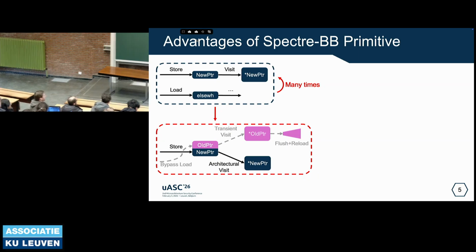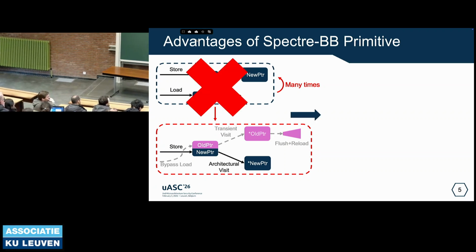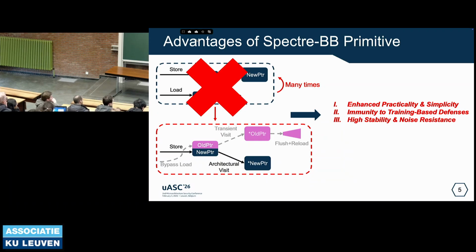So when there comes a speculative, the further load may speculatively execute before the store, and use the store value to conduct a load, and finally transmit the secret via a traditional Flush+Reload covert channel. But in Apple Silicon, with our speculative blind bypassing, there is no need for training. We just need to store the store. So this attack can be more simple, and we can also bypass the training-related mitigation. And there will be less noise and no training overhead.